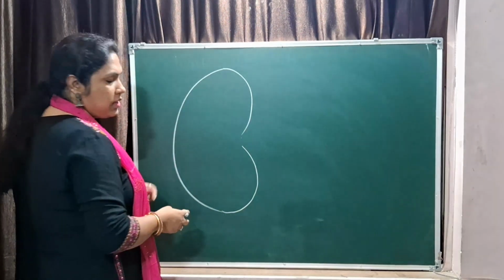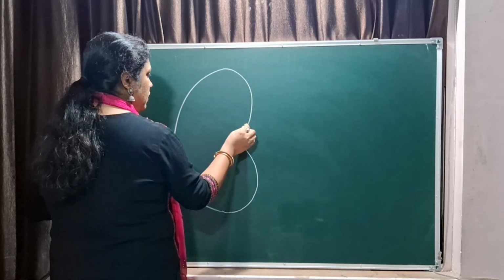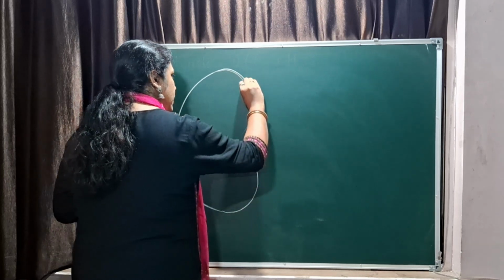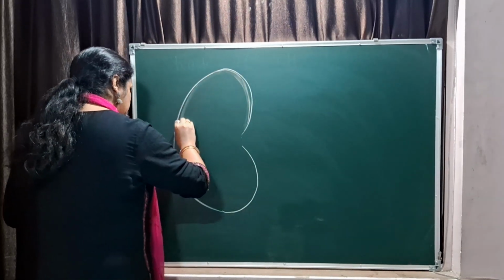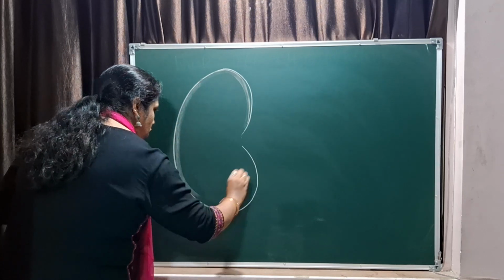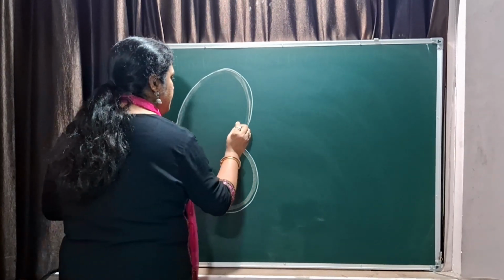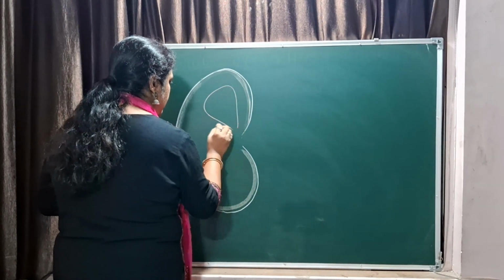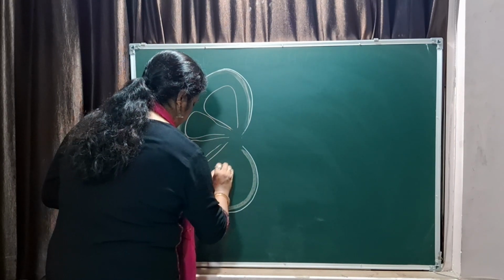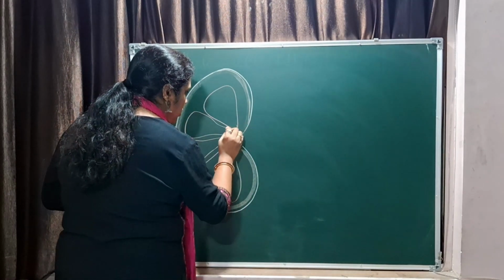The kidney is kidney bean shaped, right? It has got a cortex, like every organ has, no? The brain, they all have an outer cortex. The kidney also has a cortex. Then there are certain pyramids, the triangle pyramids. These are the pyramids. Now the end of the pyramids are called the papillae.